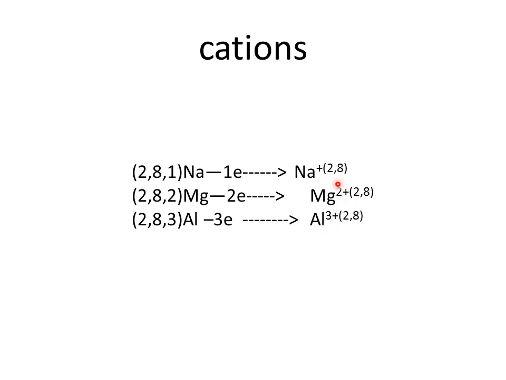Now see, in all these cases, Na+, the configuration is 2, 8. Mg2+, the configuration is 2, 8. Al3+ also, the configuration is 2, 8. That means when they are changed into ions, they are stable. They have a stable configuration. So we can say that an atom is unstable. In the case of sodium, this atom is unstable because it wants to attain stability by losing its 1 electron.